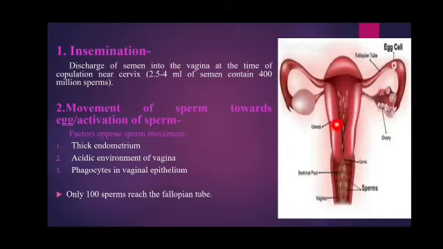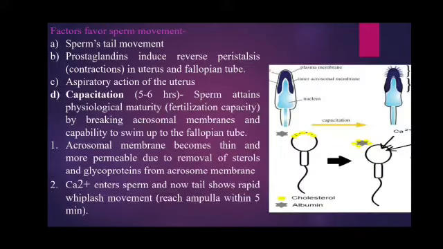There are other factors also which favor this sperm movement. First is the sperm's tail movement, that is powered by the mitochondria. Second is our prostaglandins, which are present in the semen, and these prostaglandins induce the reverse peristalsis.